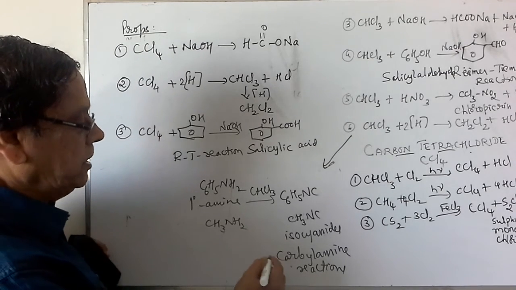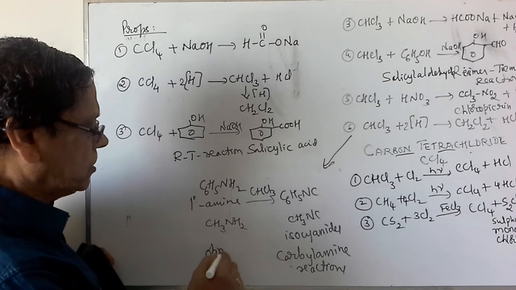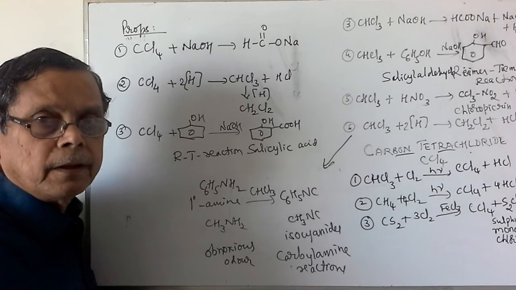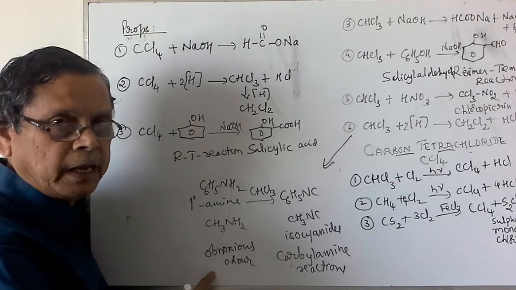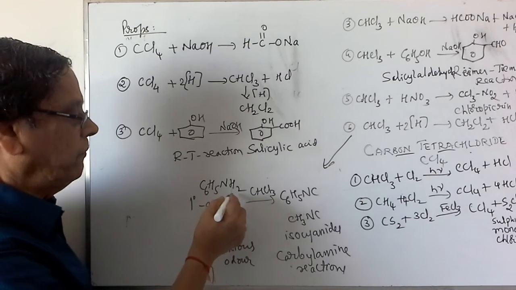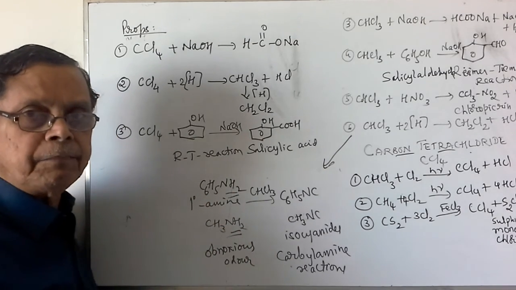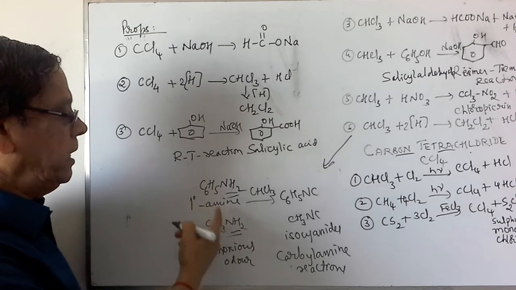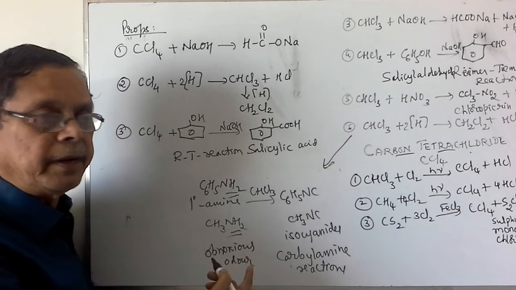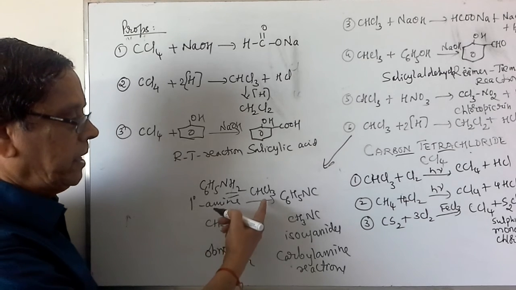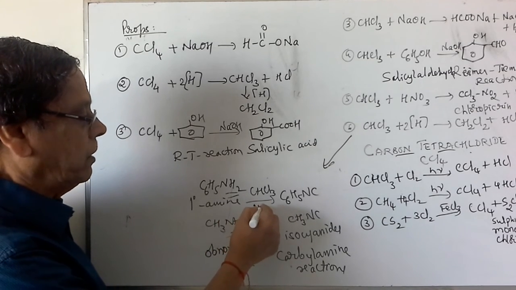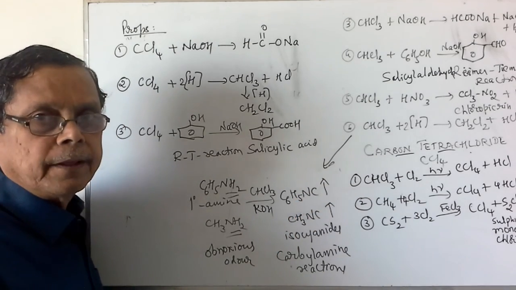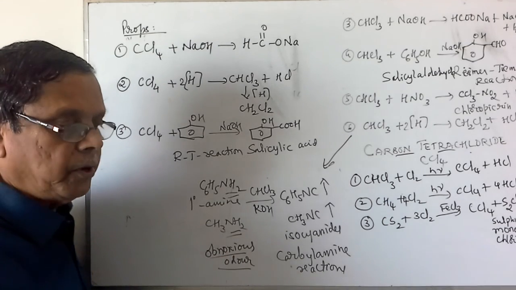The characteristic of this reaction is that the products have an obnoxious odor, a very, very bad smell. So they can be very easily identified by their smell, and hence they can be used to recognize the presence of the primary amino group in organic compounds. Either aniline or methylamine or ethylamine or any aliphatic amine containing a primary amino group can be treated with chloroform in presence of potassium hydroxide. They give rise to gaseous isocyanides, which have a very bad smell or obnoxious odor.